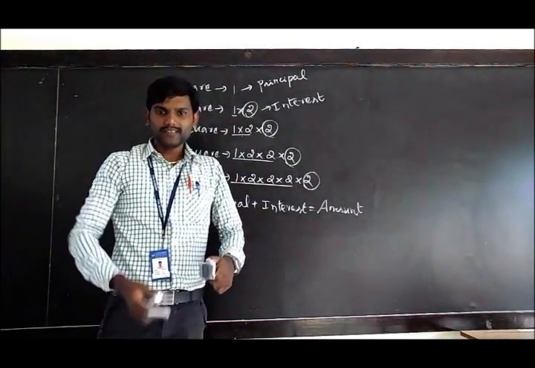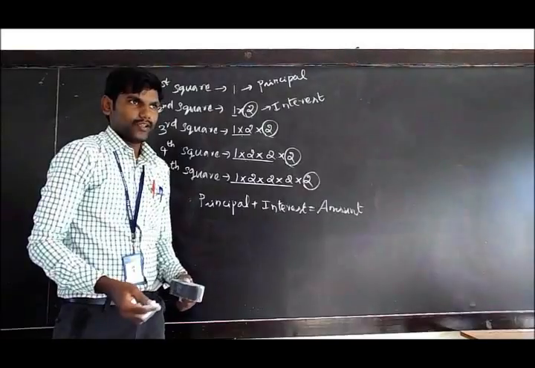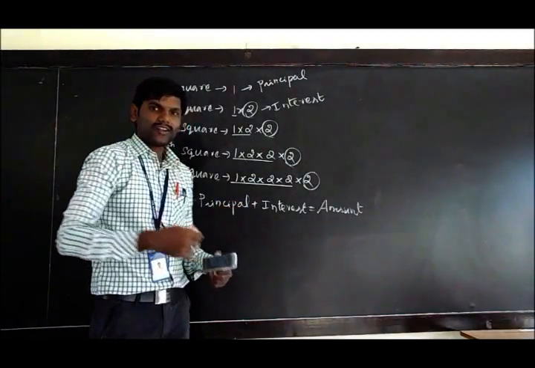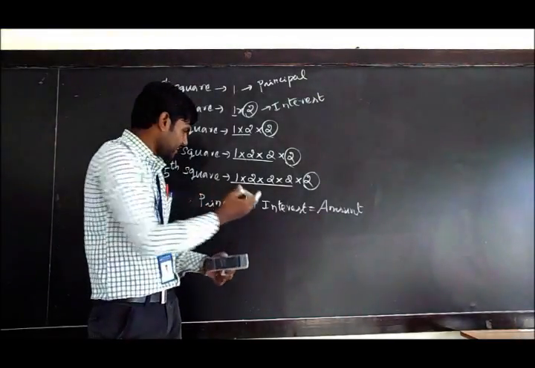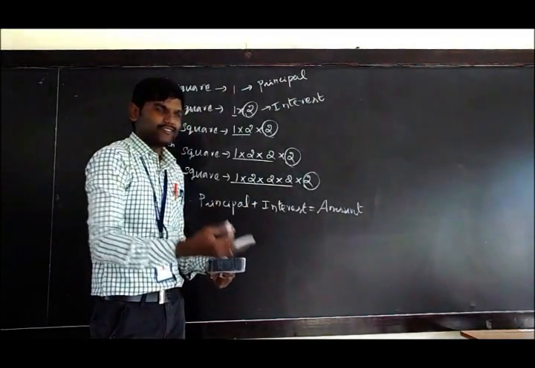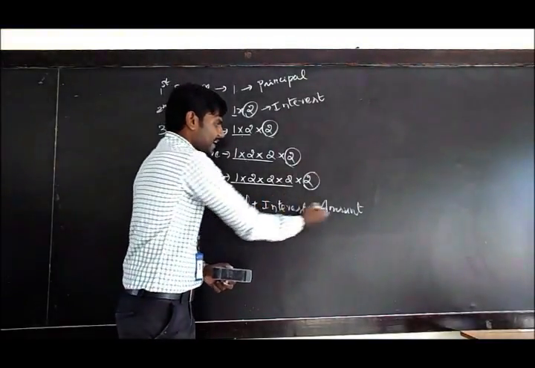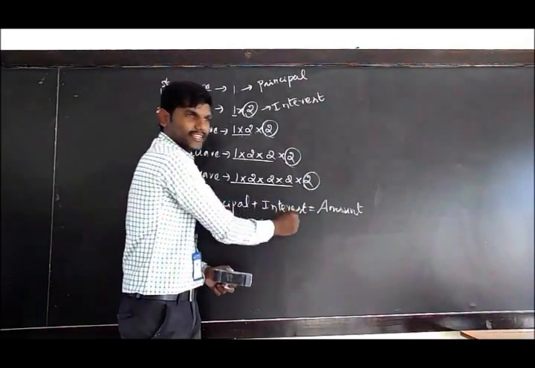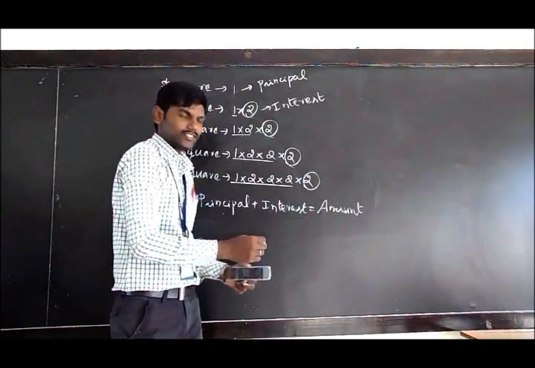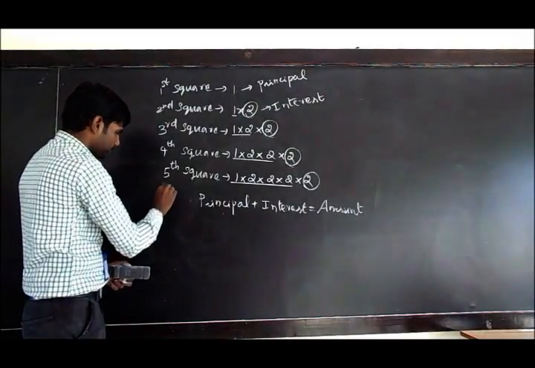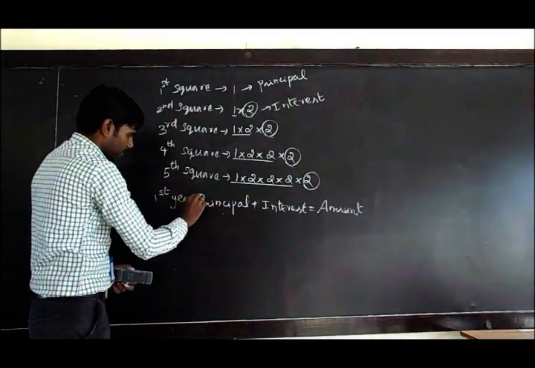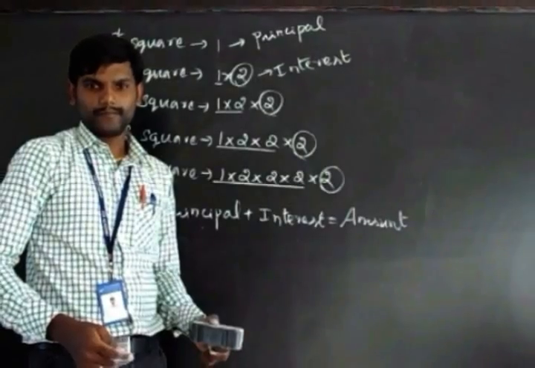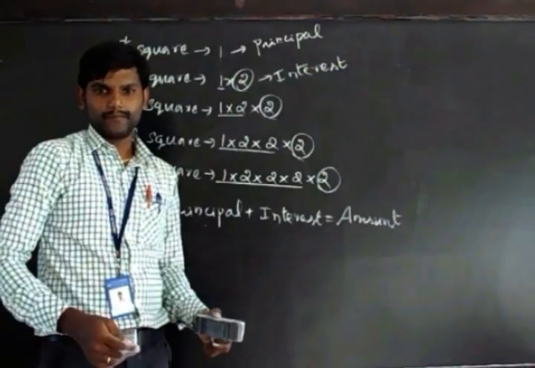If you take a real life context, in banking, what they have done is they have taken the amount we are depositing as the principal amount, they will give some interest, and they add it, and you will get the amount. So the principal amount and the interest, if we add, we will get the amount. This is in the case of the first year: you will get the principal plus interest, which is the amount. In this way, all the loans are calculated in the banking sector.